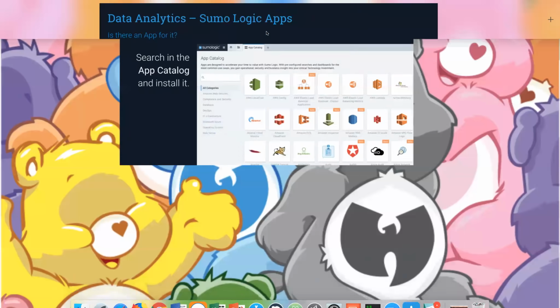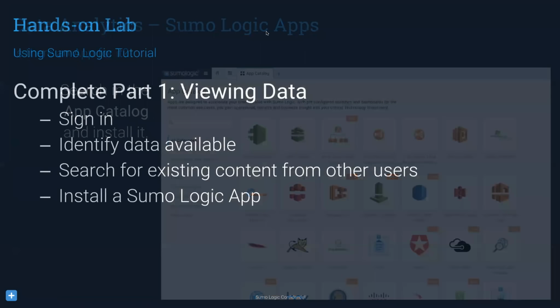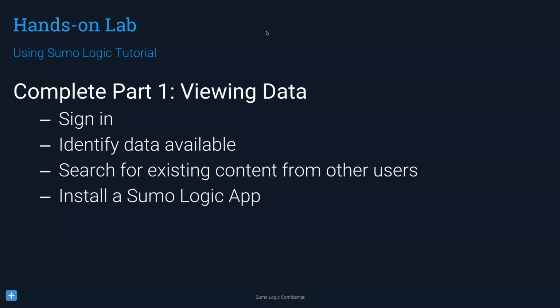There we go. And let's go ahead and this portion, so if you were doing the tutorial, at this point you would go ahead and do some of these steps as far as actually installing a Sumo Logic app on your own, logging in certainly, searching for existing content. And as I mentioned at the beginning of the call, I would certainly encourage you to go ahead and do these hands-on exercises on your own. I think it will certainly be beneficial. But I'm going to skip this portion just for the essence of time. And you just saw me go through all those steps, so we kind of did that demo together.